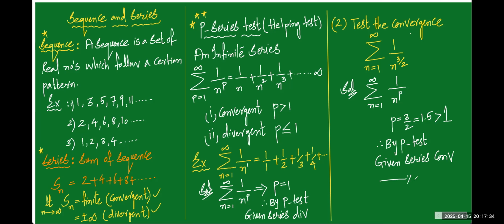So these are the 2 marks questions, and these 2 problems are to understand the concept of the p series test, which is also called the helping test. The full form is primary test. Now, the next important test we have to discuss is called the limit comparison test. I will write the statement and then the working rule, and if possible, I'll do one or two questions also. See what that is.